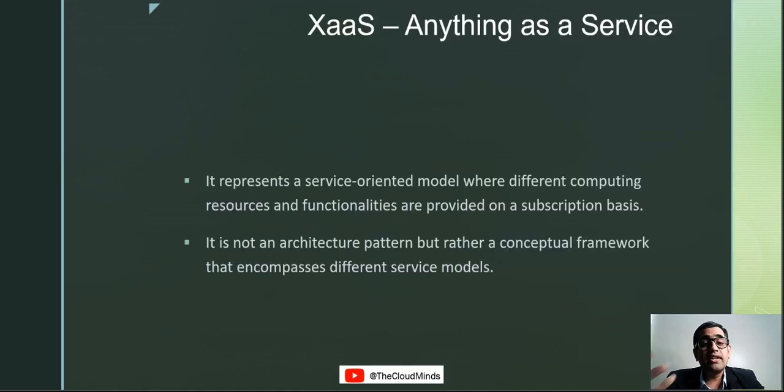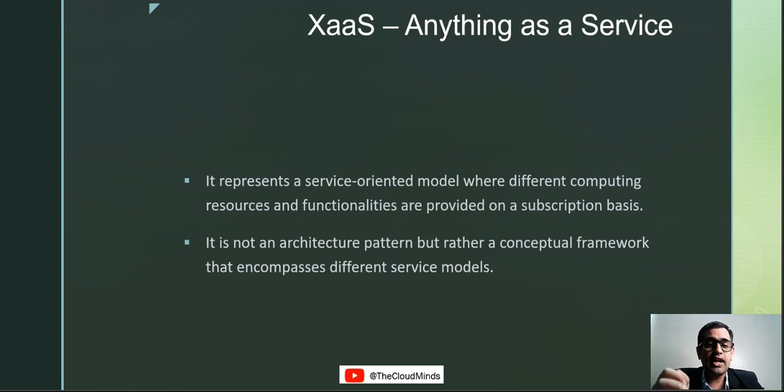Alright, so what does this actually encompass, or what does this actually mean? I've tried to give a very simple definition. Anything as a service represents a service-oriented model. As we already discussed, it's one of the core concepts, where different computing resources and functionalities are offered as a service. For example, the resources can be AWS services, physical hardware services, or the networking services that Amazon offers you as a service.